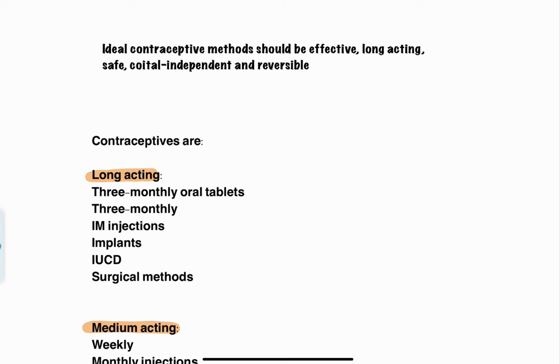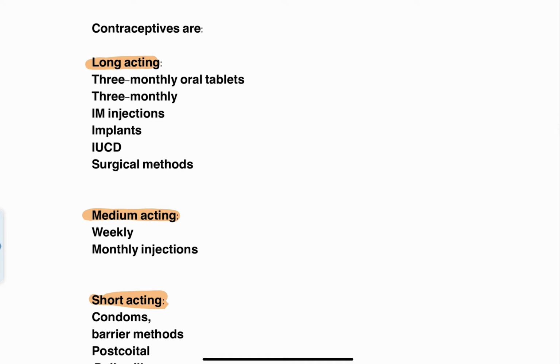So it has to be effective, long lasting, safe, coitus independent, and definitely a reversible method, right? Because sooner or later the couple is going to desire pregnancy, and once they do, the contraception has to be discontinued. Only then can the couple get conceived later on. So it has to be a reversible method of contraception where fertility returns for that particular couple.